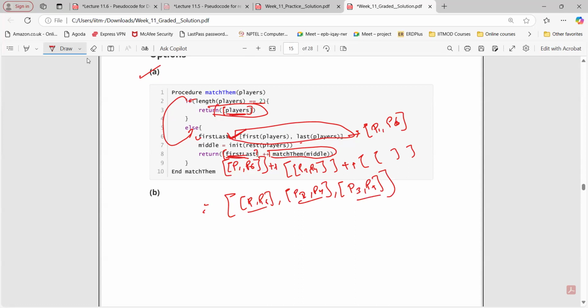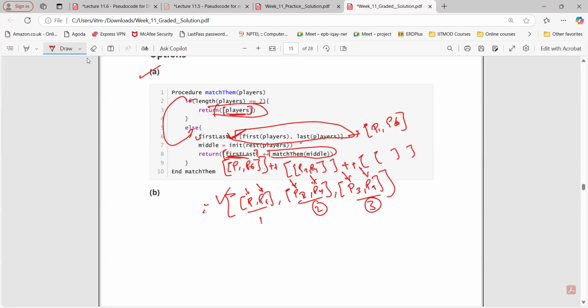This represents the match number. First, second, third. 3 matches. In the first match, first player from the top, first player from the bottom. Second match number, second player from the top, second from the bottom. Third match number, third from the top, third from the bottom, like this. The output will be like this.